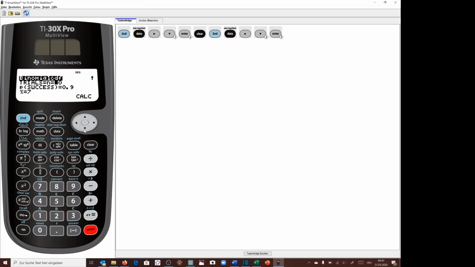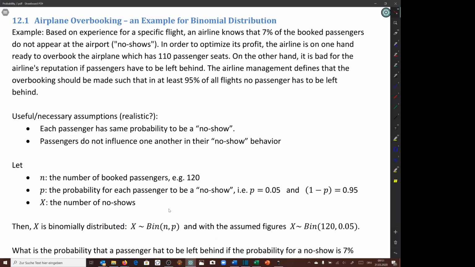The probability of success is still 0.9, and we want the random variable to be smaller or equal to 8, so we enter 8 here, and let's calculate it, and we get the final solution 0.264 as before.